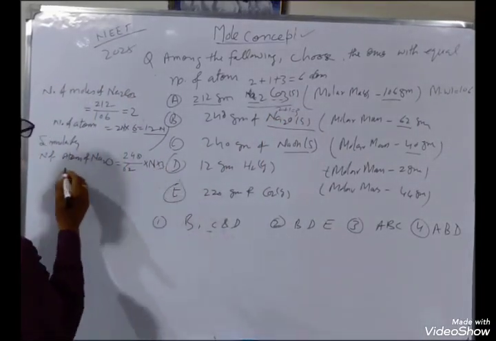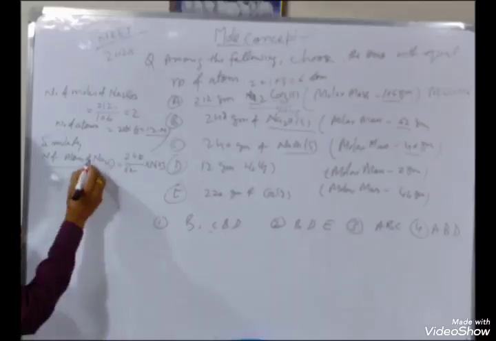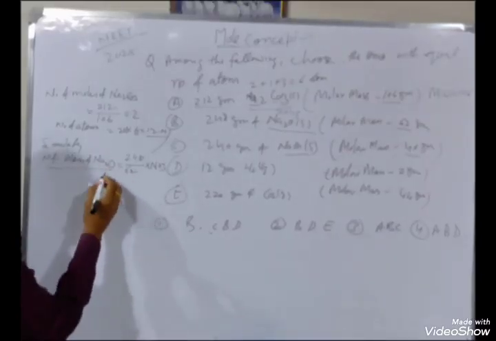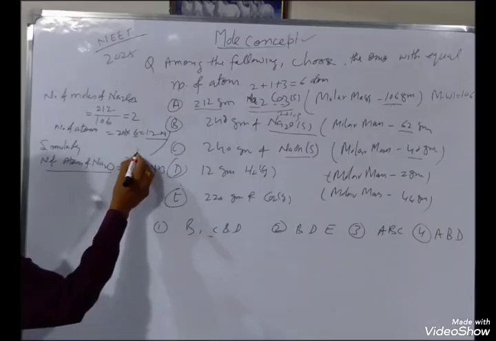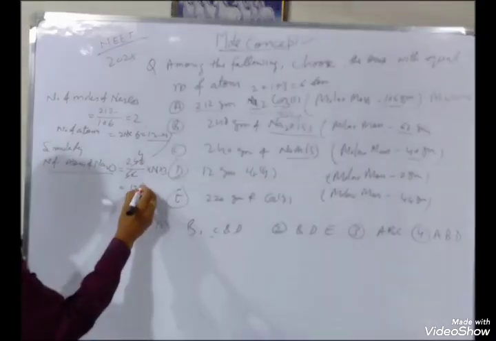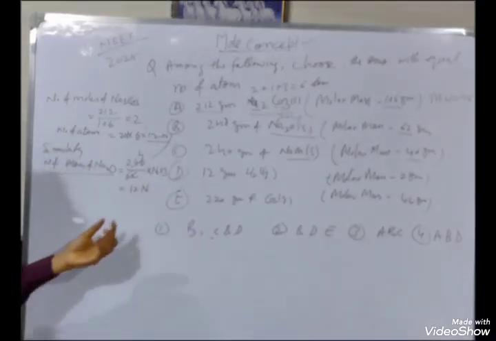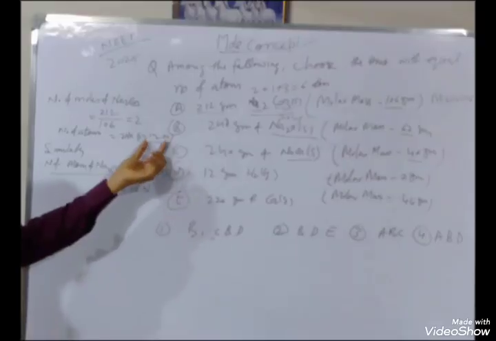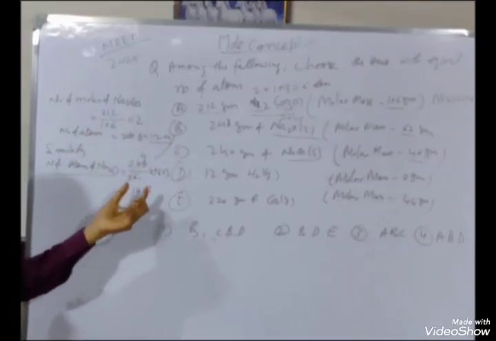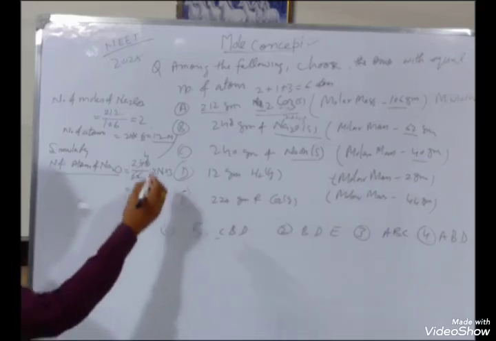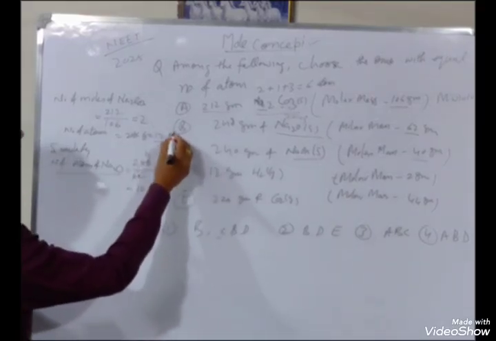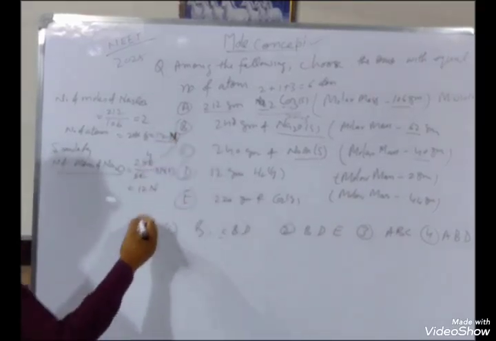This is the number of atoms in Na2O. This will be 4 times 3, that is 12N. Here 12N, here 12N. It means both are same. In both cases atoms are same, 12N. N stands for Avogadro number.